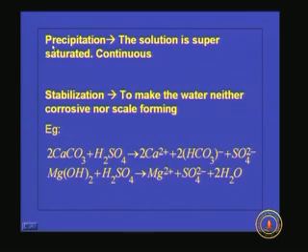So this is what I was explaining till now. The solution is supersaturated, and the precipitation is a continuous process, so that precipitation will be taking place in the distribution network. So stabilization, what is the purpose of stabilization? To make the water neither corrosive nor scale forming.